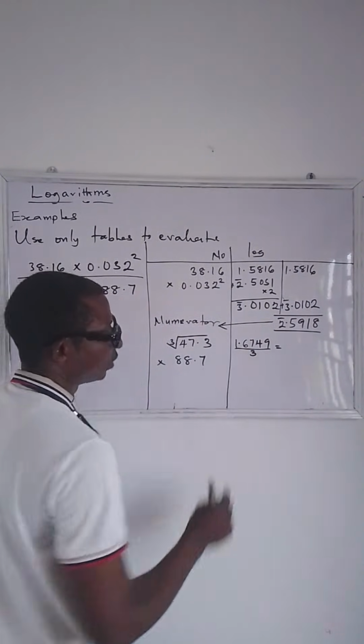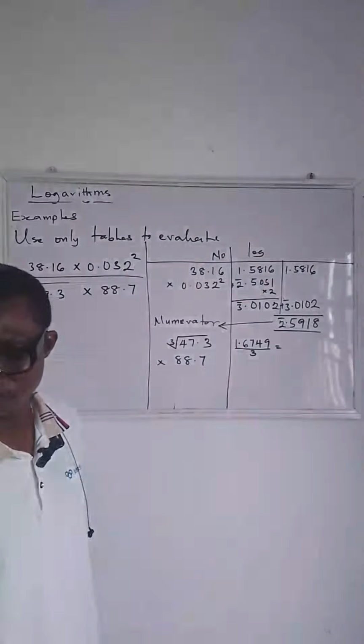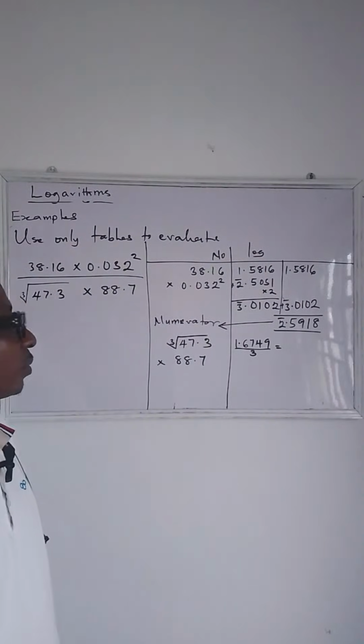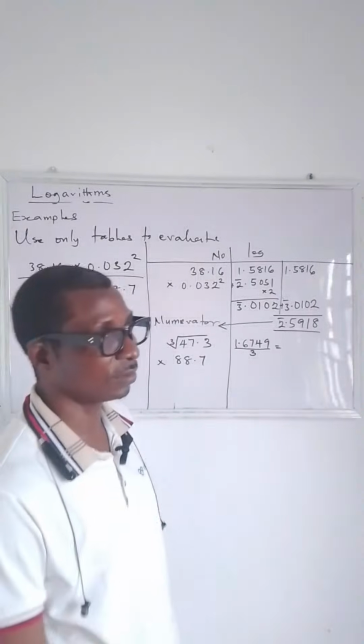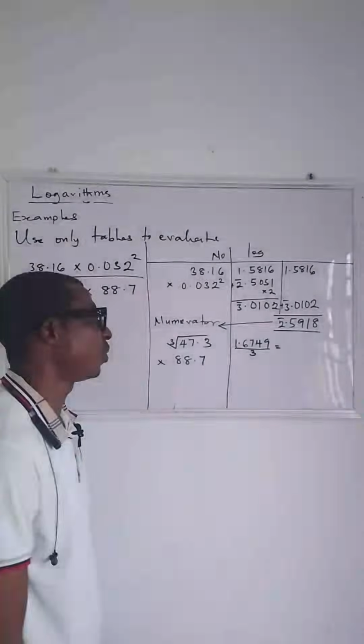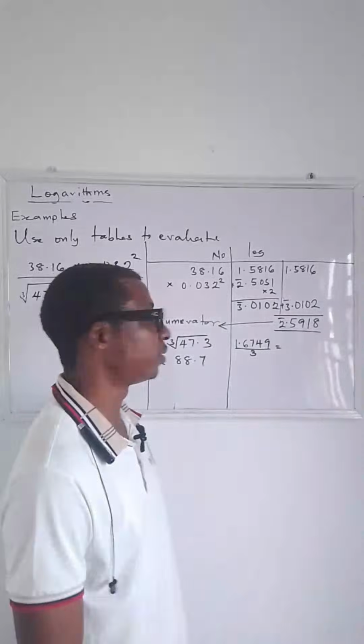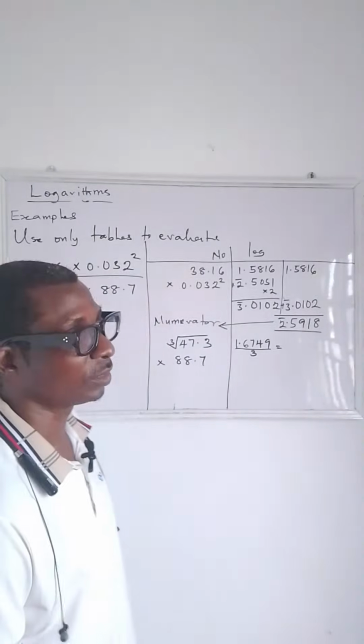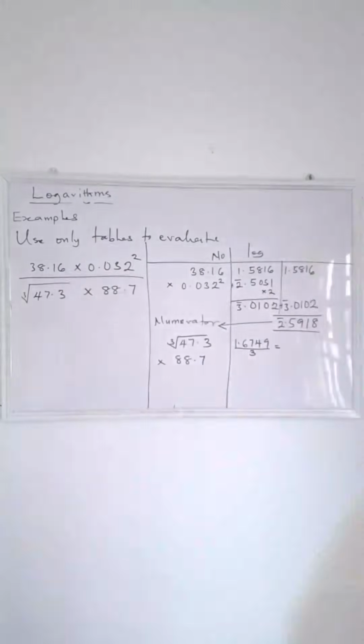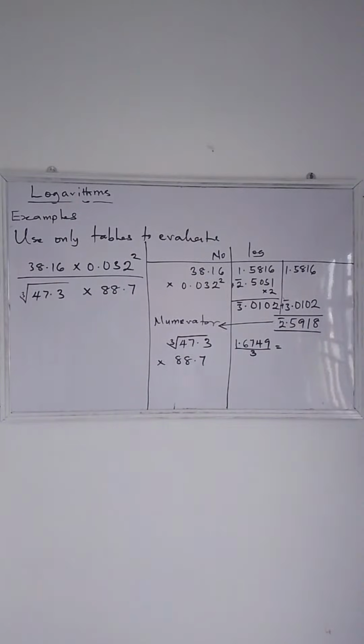1.6749 divided by 3. So what do you have? Can you quickly do that? All right, I'm waiting for your answer. What is going to be your answer? Okay, nobody is giving an answer yet.